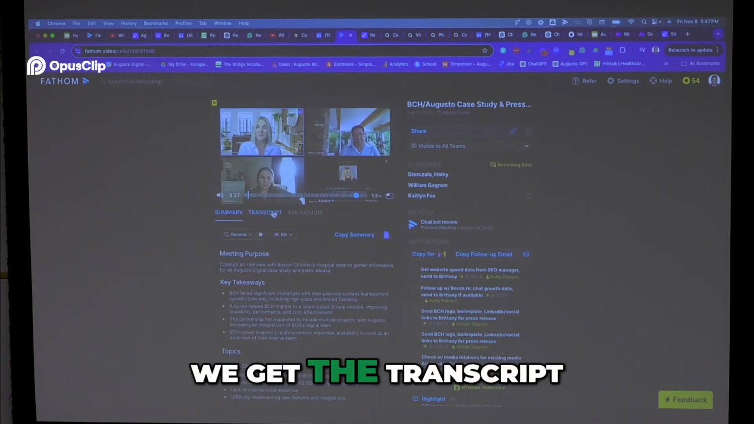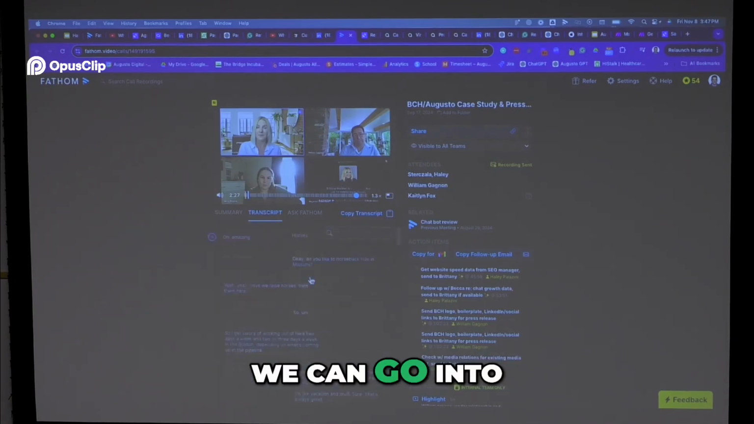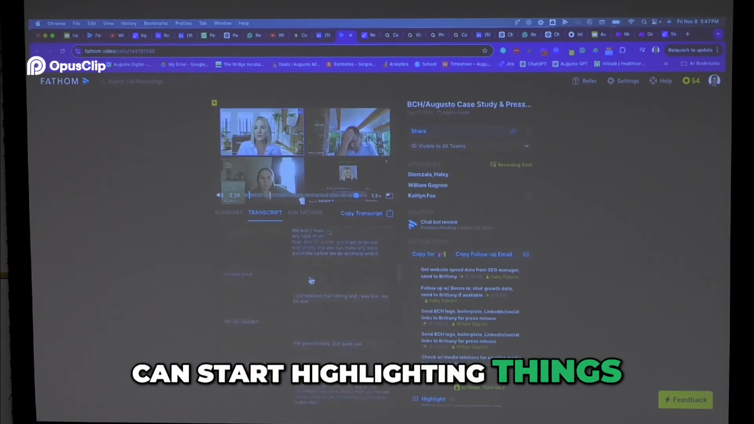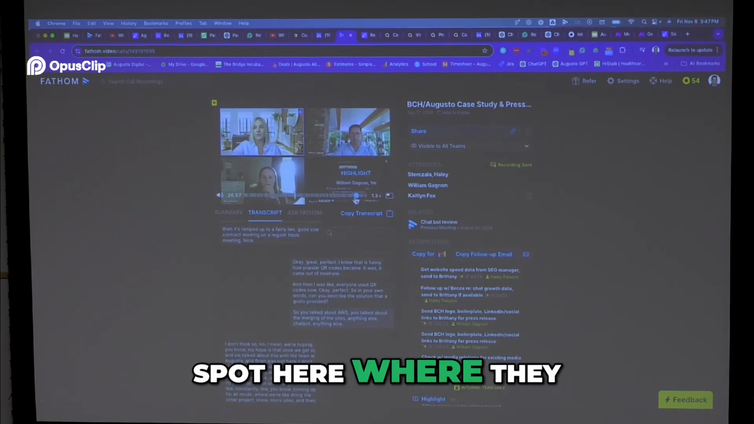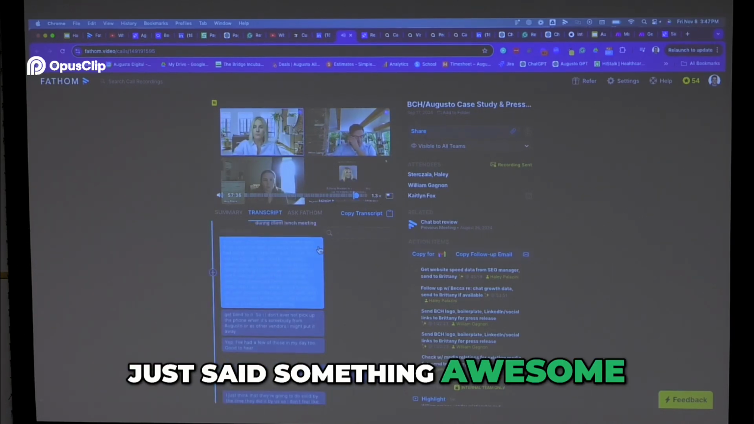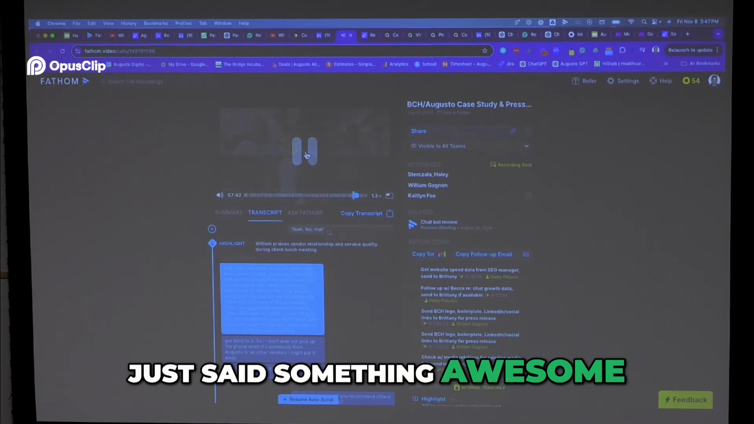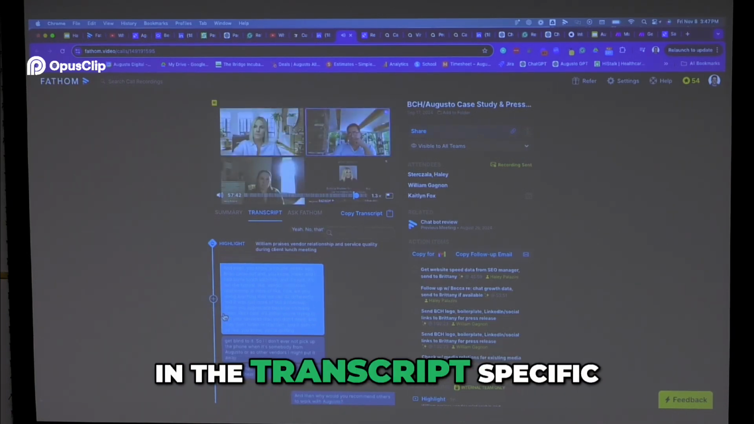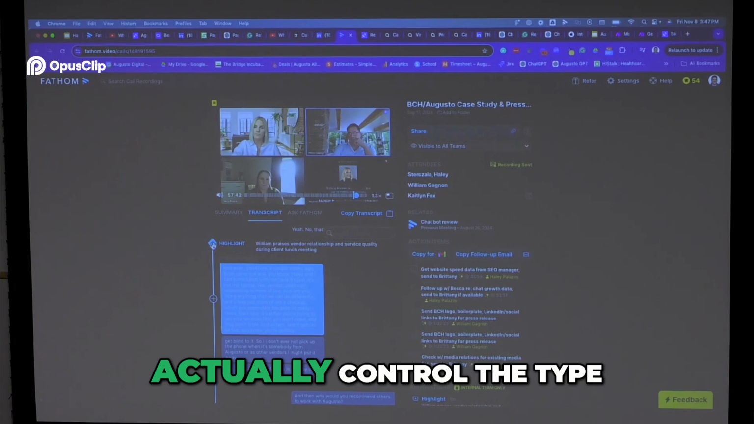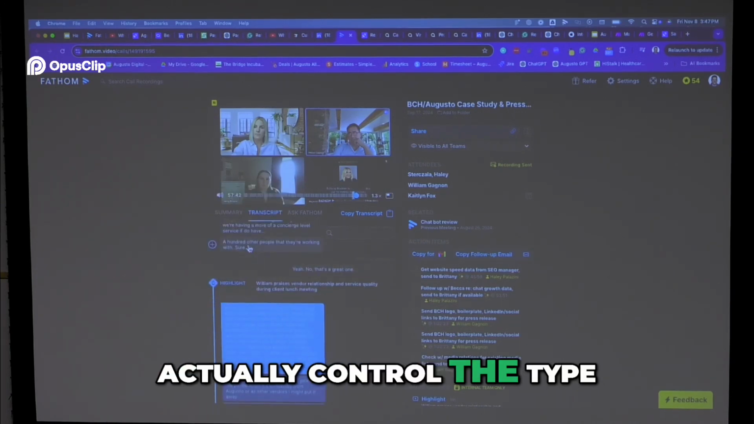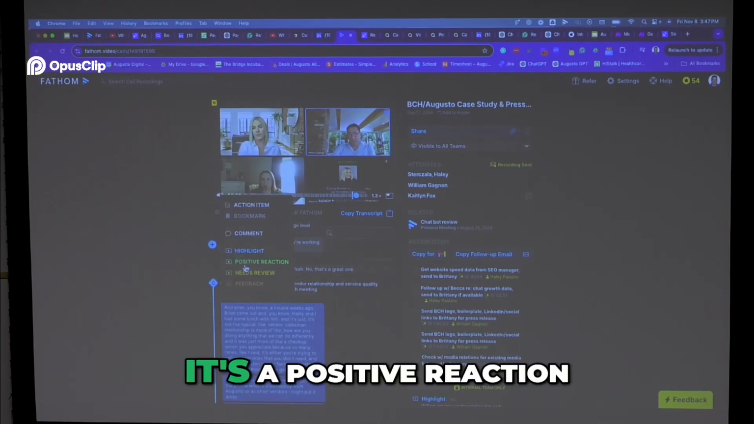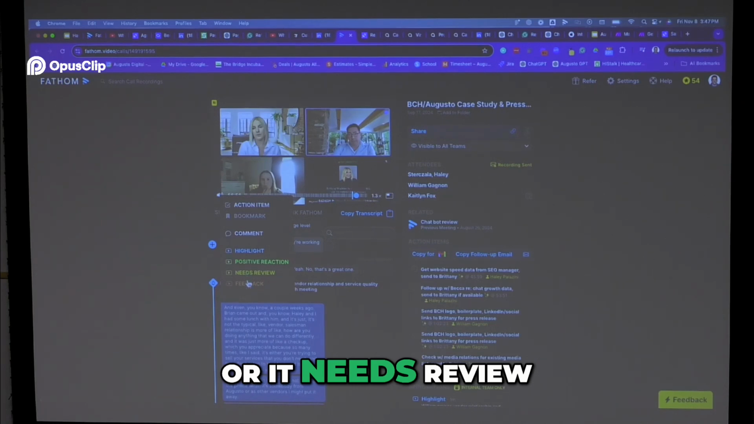But not only can we get the transcript, we can go into the transcript and we can start highlighting things. So for example, if there's a spot here where they just said something awesome, like a couple of weeks ago, Brian came out and Haley and I had some lunch with him. I can highlight in the transcript specific areas, and you can actually control the type of highlight too. So you could say, well, it's a positive reaction, or it needs review or feedback.